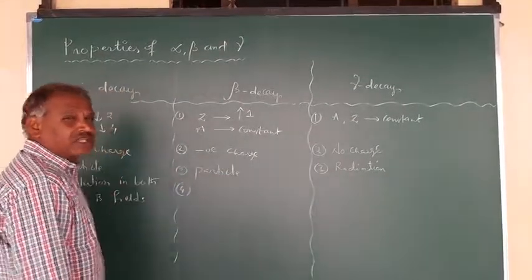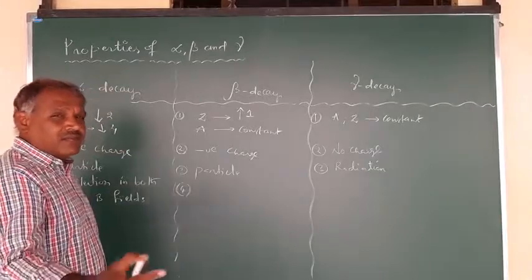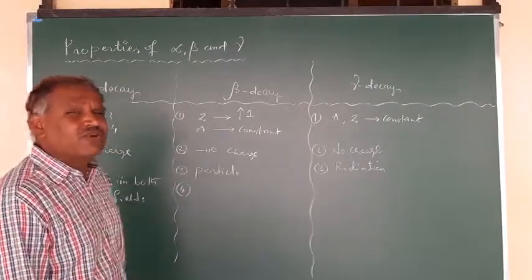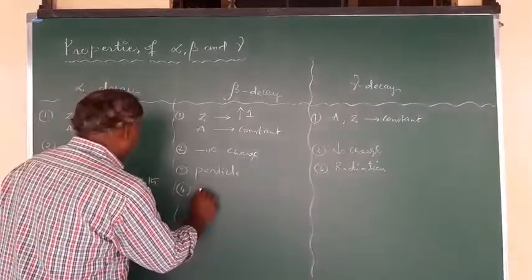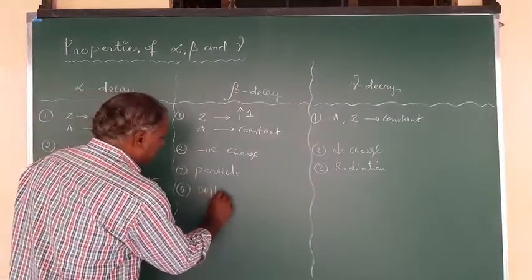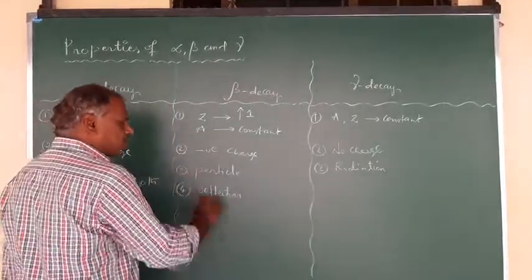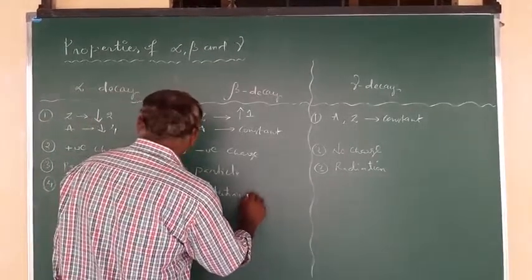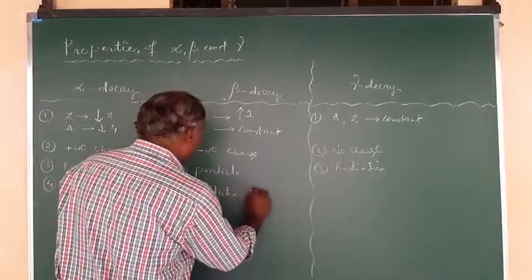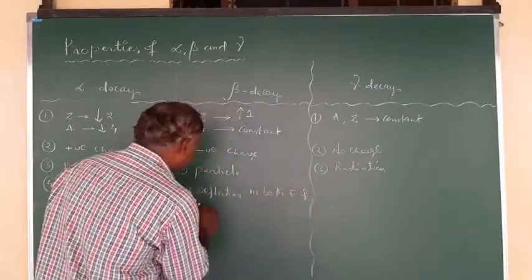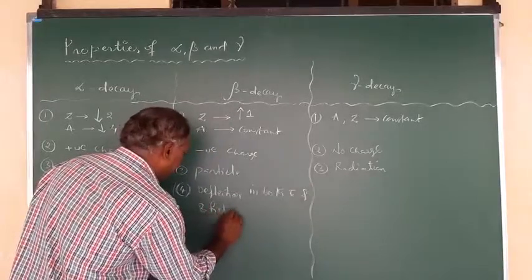When a charged particle is passing through given electric and magnetic fields, that charged particle gets deflected, experiences a force, right? So here also it will be deflection. So deflection of beta decay, that is nothing but the beta particle is nothing but a negative charge electron, deflection in both electric and magnetic fields, E and B fields.